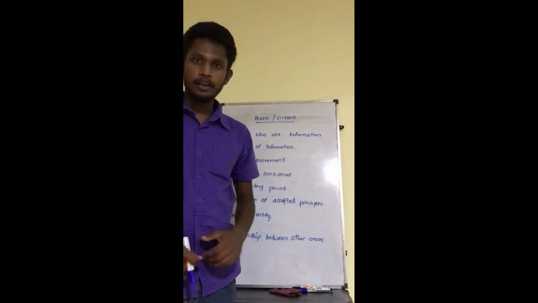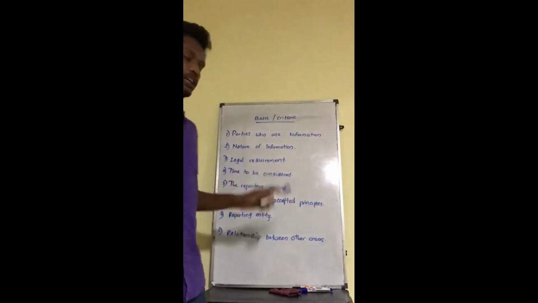And the second one, nature of information. When it comes to financial accounting, we use only financial information. Whichever can be measured in money, we take into financial accounts. But when it comes to management accounting, we take both financial information as well as non-financial information for our managerial decisions.